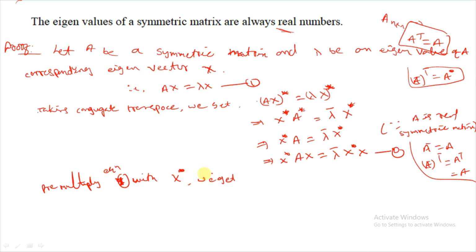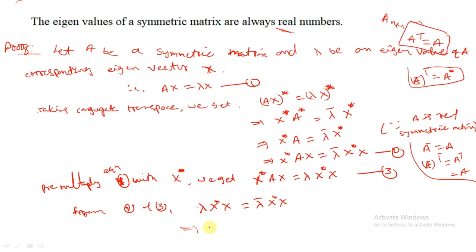When we multiply with x star, we get x star A x equal to lambda x star x. Lambda is a scalar, so you can write it outside. Call this the third equation. From the second and third, the LHS is the same, so the RHS are equal. That means lambda x star x equal to lambda bar x star x.